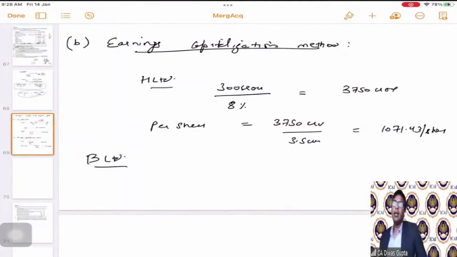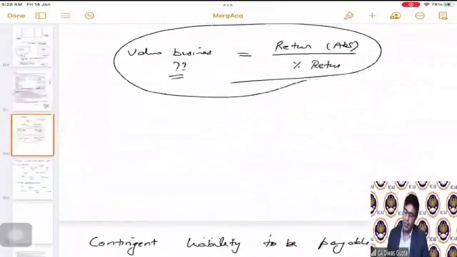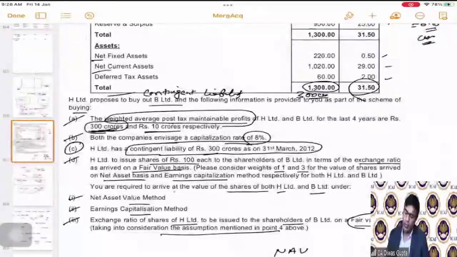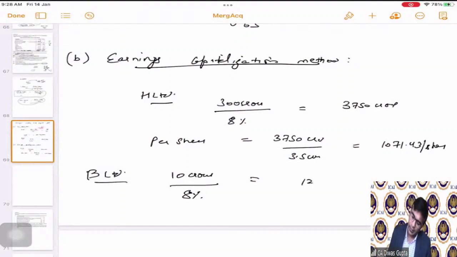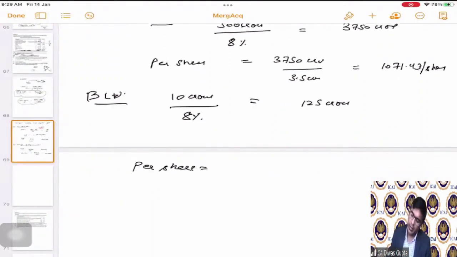Then for B Limited, similarly, the profits expected in future is how much? 10 crores, divided by 8%, correct? Which is 10 divided by 8%, which is 125. 125 crore is the total valuation of the company. So the per share valuation will be 125 crores divided by 0.65 crore.